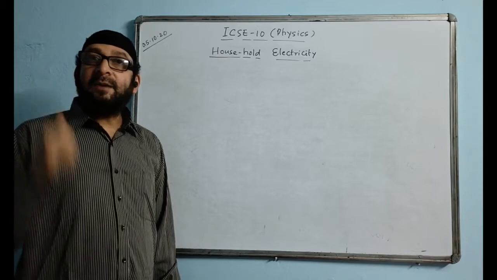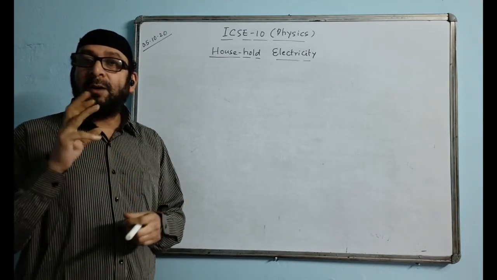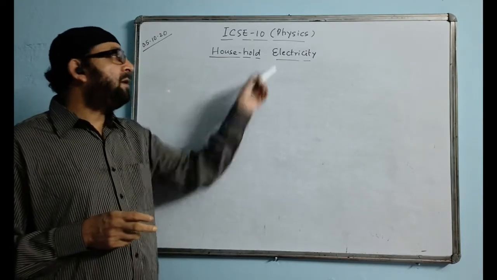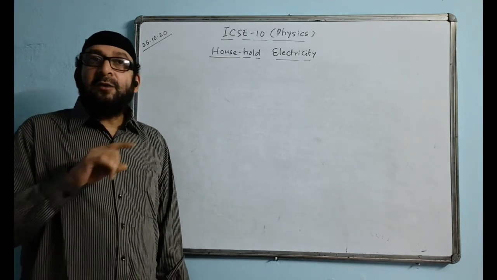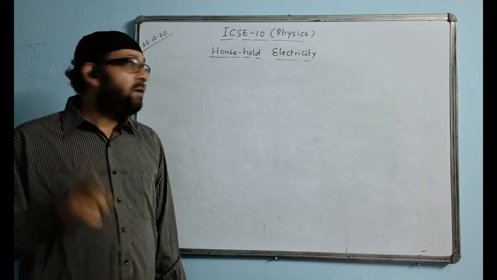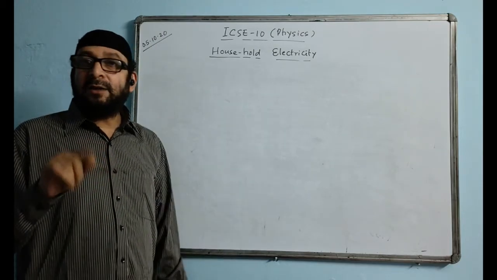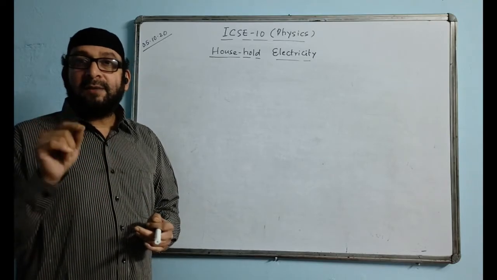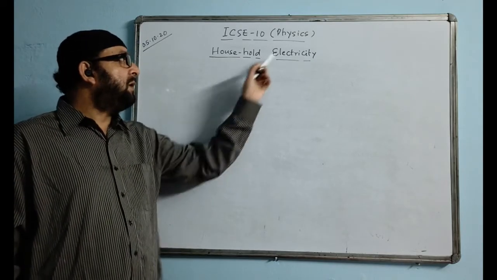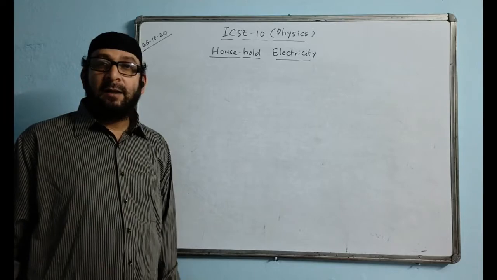In the previous chapter you have done that 1 joule is equal to 10 to the power of 7 ergs. That relation stands true here also in this chapter. Just keep this fact in mind.